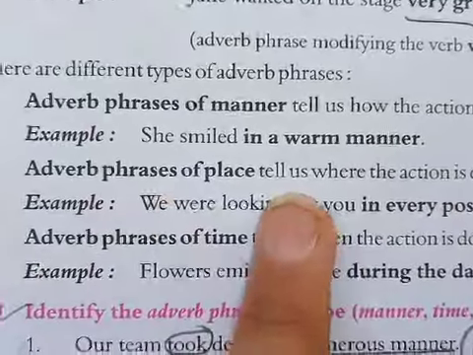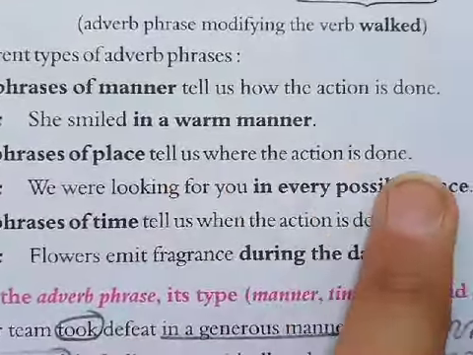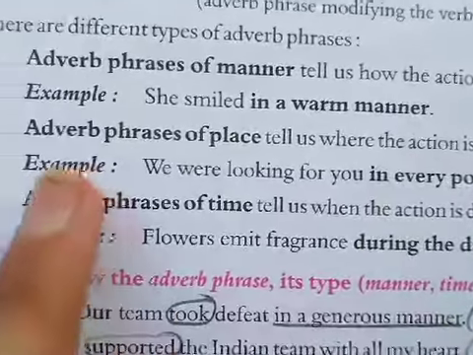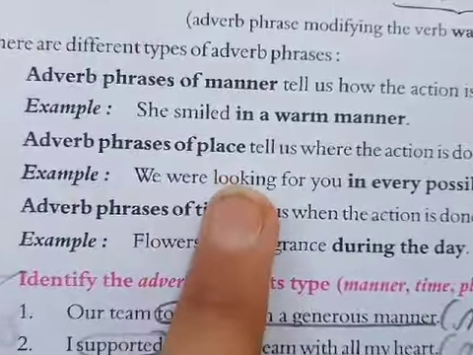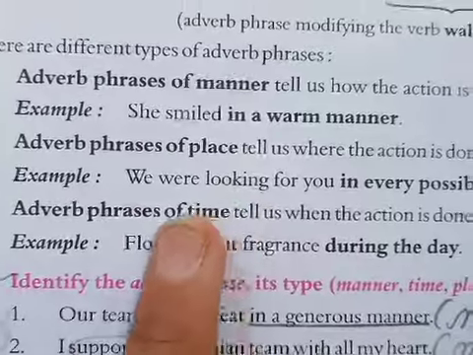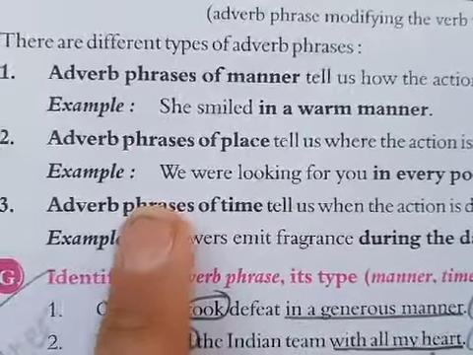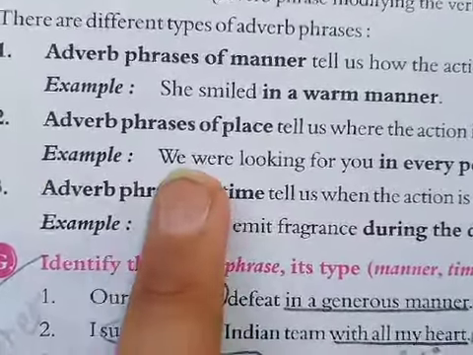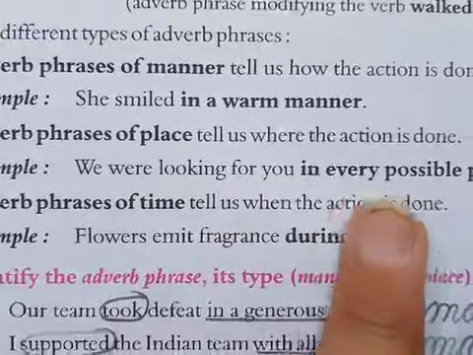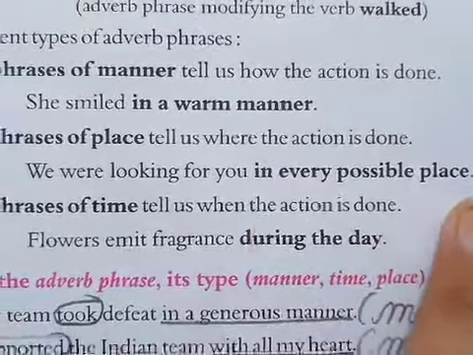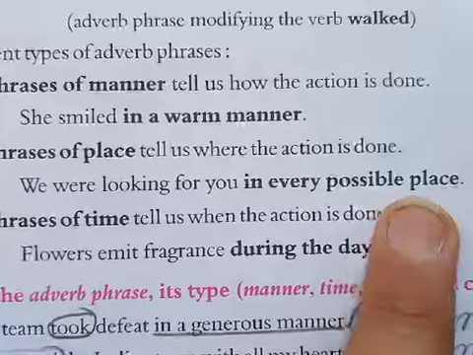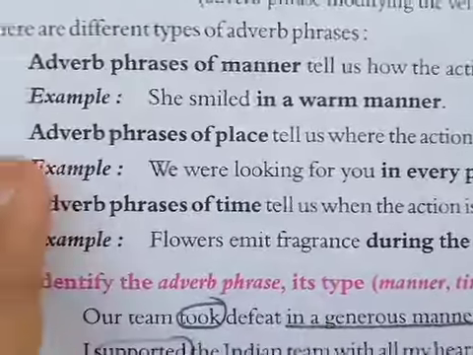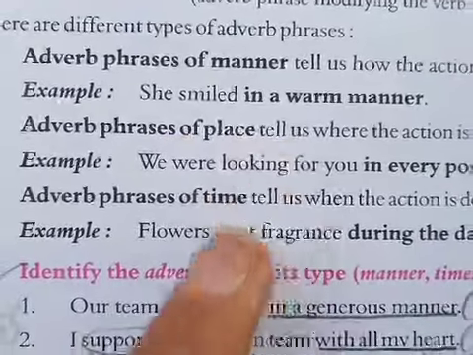Adverb phrases of place tell us where the action is done. For where, you will always get any place name or a word which shows you the place. We were looking for you in every possible place. In every possible place, that is an adverb phrase of place.